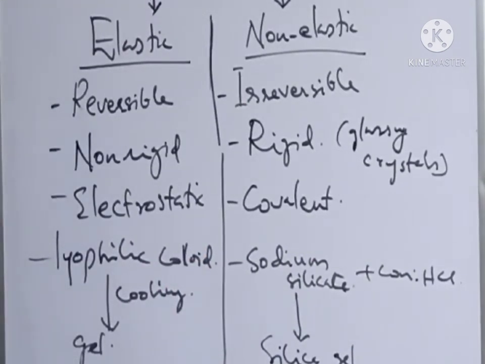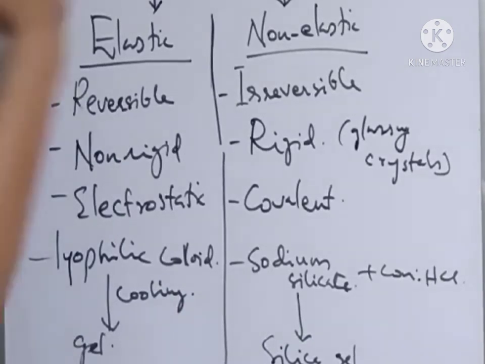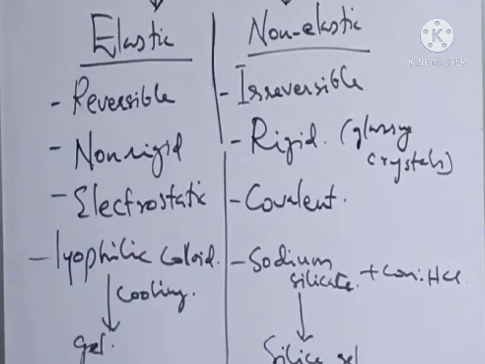So, these are all about the comparison of elastic and non-elastic gels.